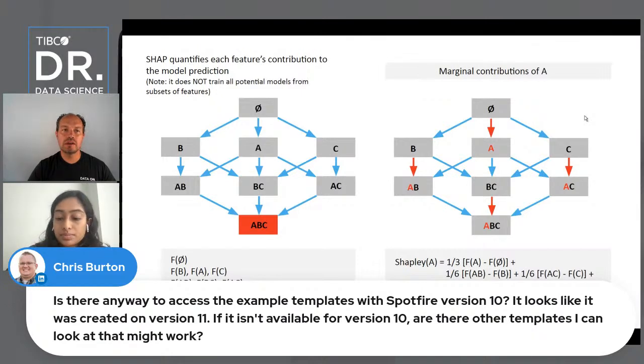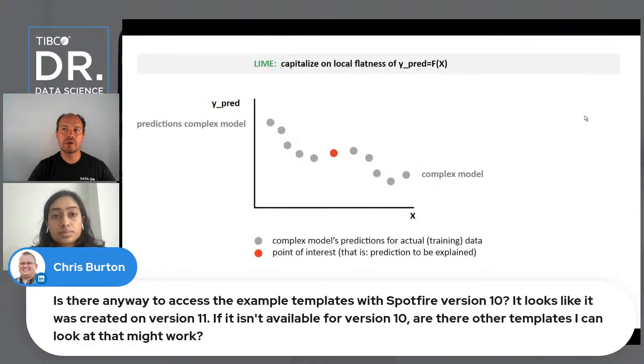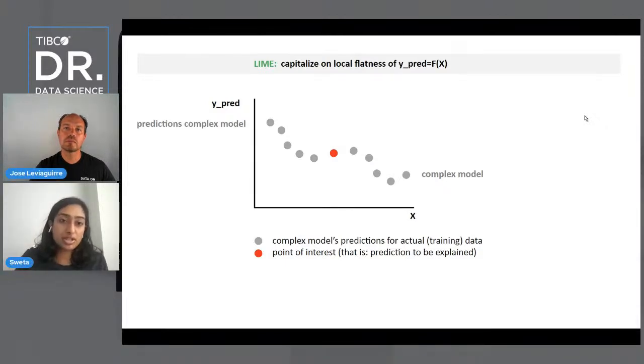We will see if we can put it back to version 10 or the earliest version possible and make sure that the template still works as expected in other future versions. Is that right, Sweta? Yes, I think that's right. So we tend to use Spotfire 11 just because we have access to mods, but this template doesn't include any mods, so it can theoretically be opened in prior versions. Excellent.